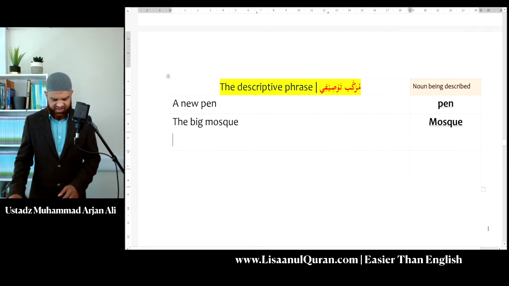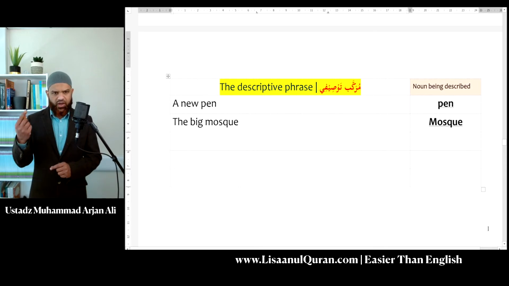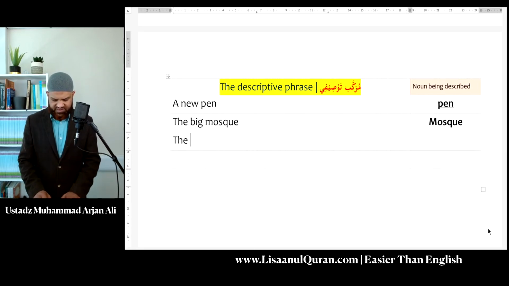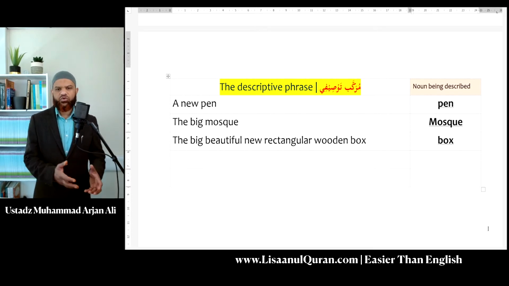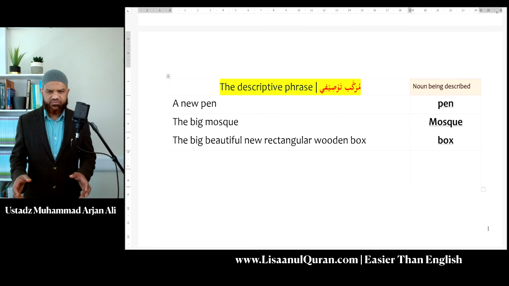Of course, in English, I can have many descriptions, but only one noun being described. For example, if I say the big, beautiful, new, rectangular, wooden box, I hope you agree the word box is now being described by more than one word. So you can have many descriptions, but only one noun that is being described.